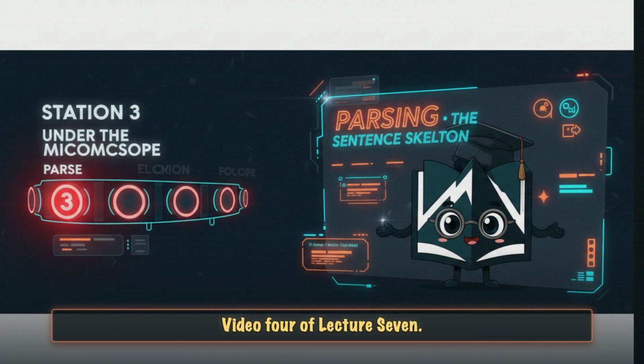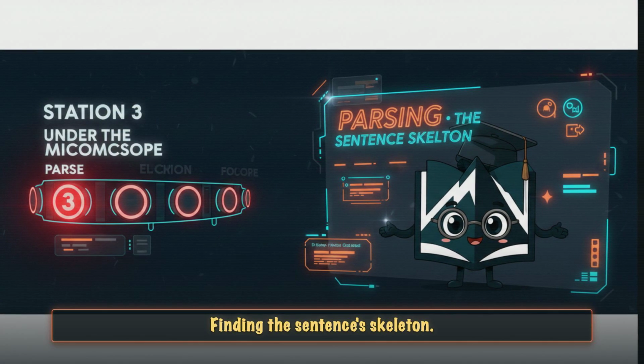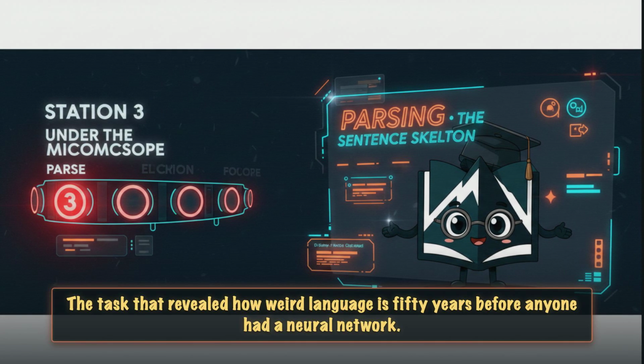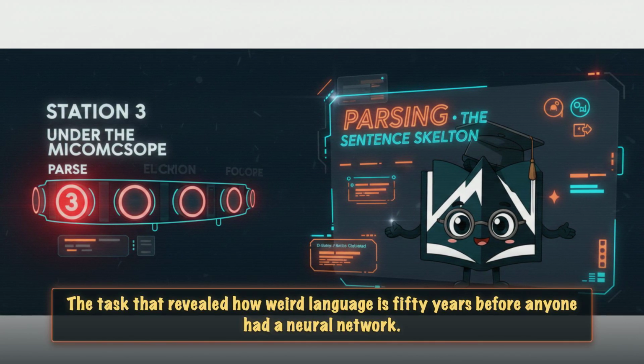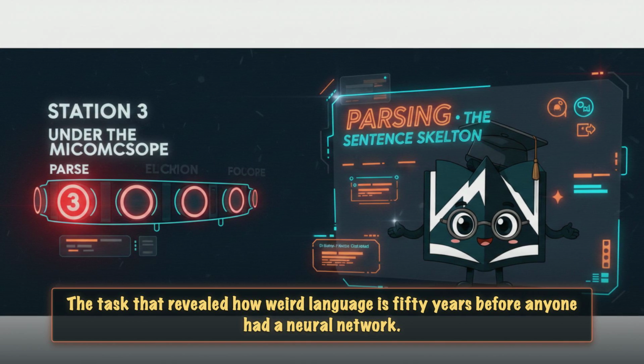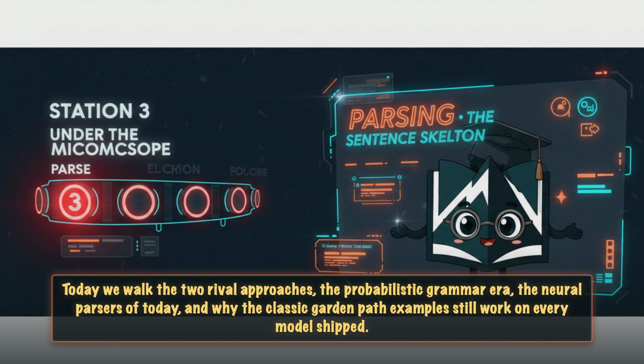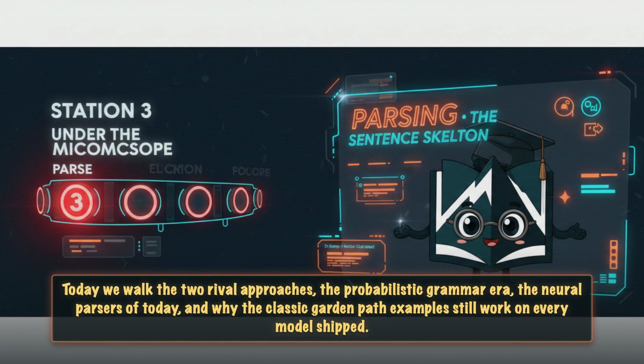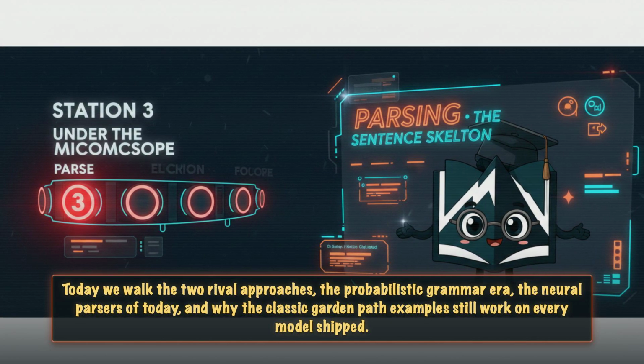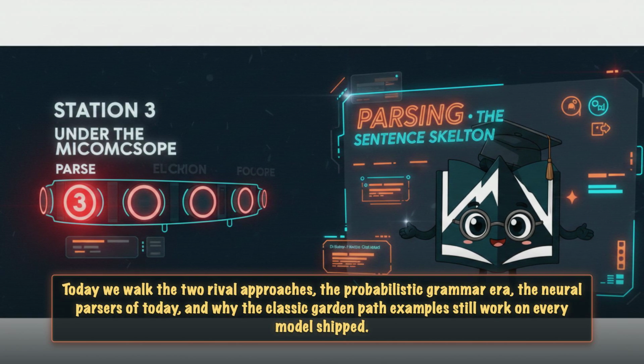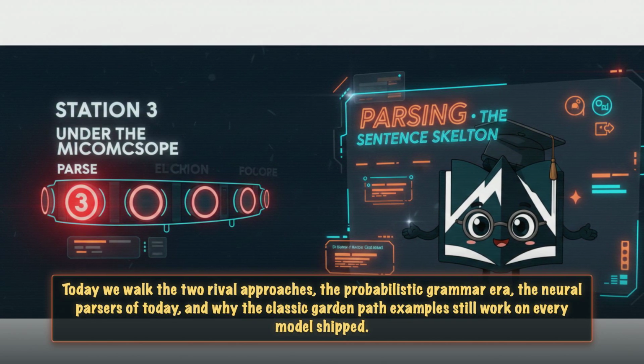Video 4 of Lecture 7: Parsing, Finding the Sentence's Skeleton. The task that revealed how weird language is, 50 years before anyone had a neural network. Today we walk the two rival approaches, the probabilistic grammar era, the neural parsers of today, and why the classic garden path examples still work on every model shipped.